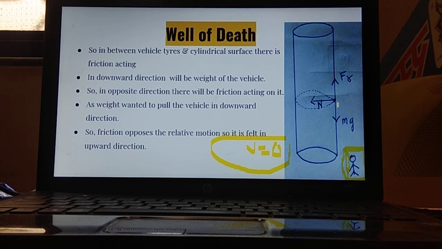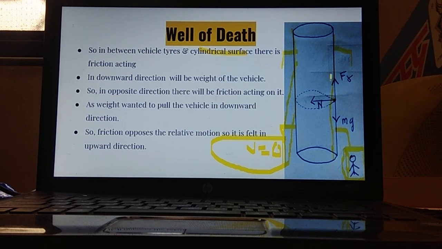You might know there is friction created between the tires and the cylindrical surface. This is a wooden cylindrical surface, which is banked at an angle of 90 degrees from all sides. There is friction generated between the tires of the vehicle and the cylindrical surface.